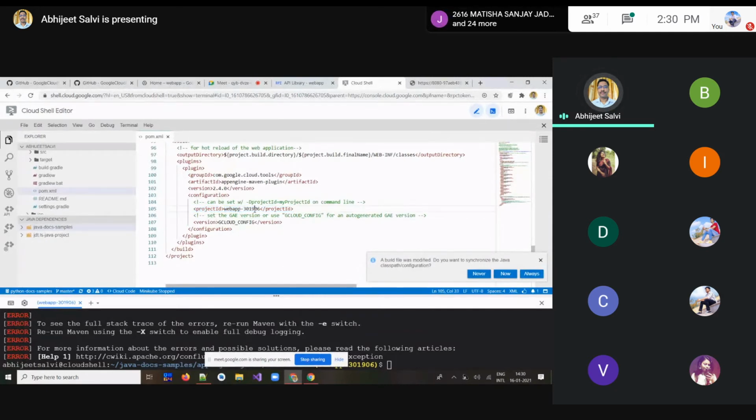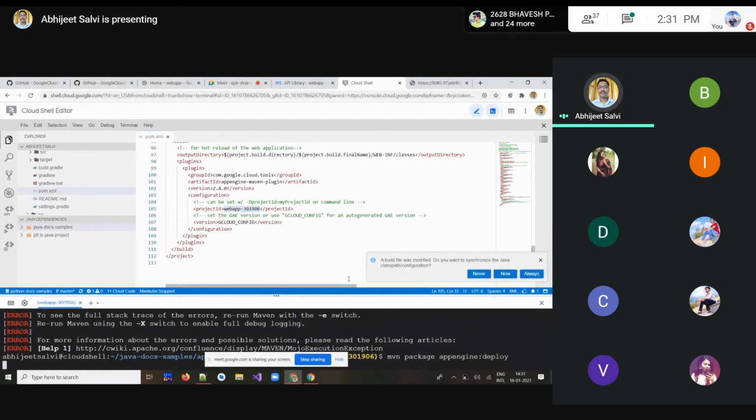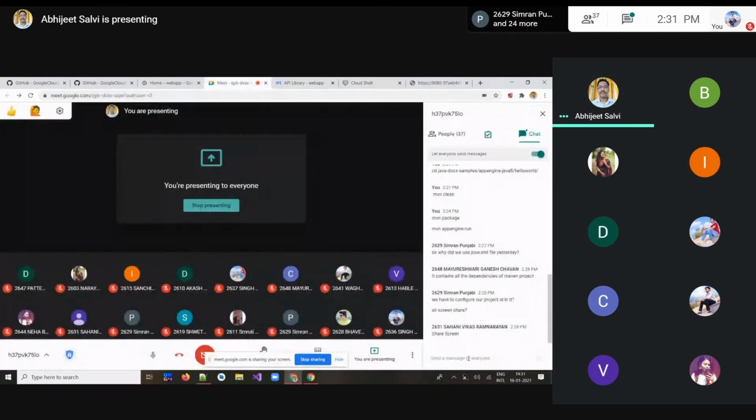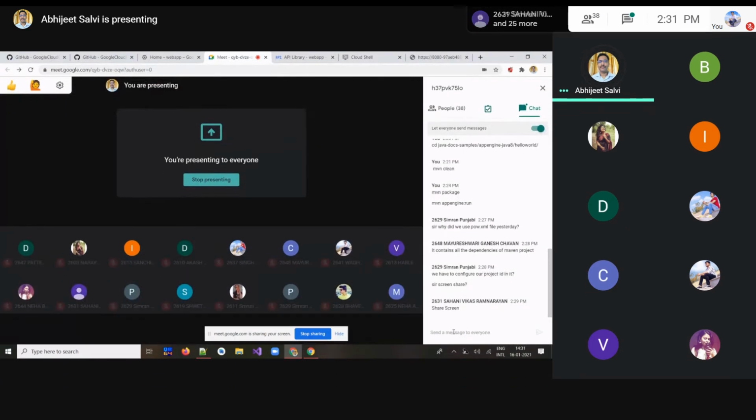In your case it might vary, you will have some other project ID that you identified. After this only you are supposed to deploy your application by using mvn package appengine:deploy. We are telling it to execute our Java application under this project. It is going to be executed under Google Cloud. Fine. Yes, we can.